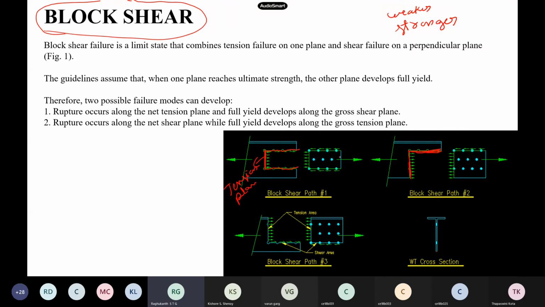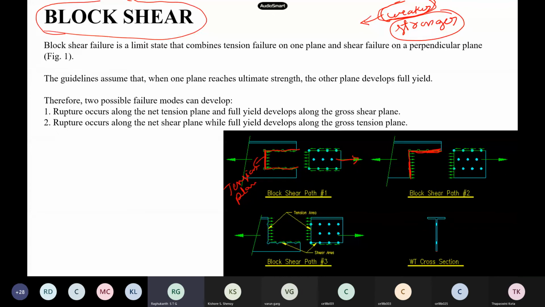Now when you keep on applying the loads, among the tension plane and the shear plane, whichever is weaker, that first tries to break, and it reaches its yield strength. Once this plane loses its strength, then the stronger plane comes into picture and carries the load.